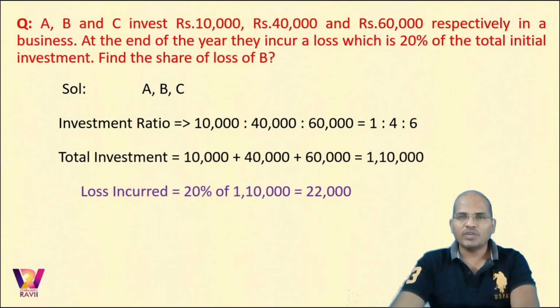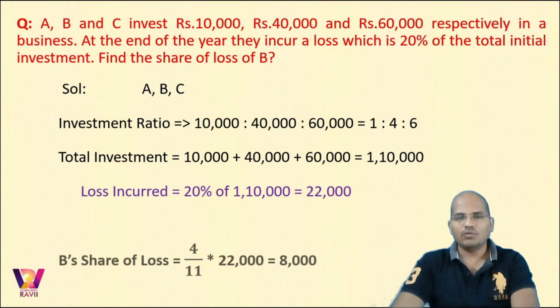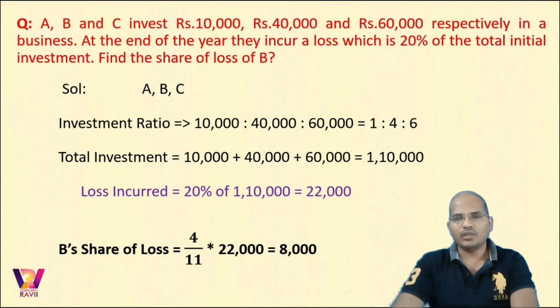Now the total investment is 1,10,000. Now the loss incurred is 20% of the total initial investment. So 20% of 1,10,000 would be 22,000. Isn't it? Now find the share of B. From the investment ratio, the loss of B is 4 parts. So it is 4 upon 11 times 22,000. So 11 2s are 22. The loss of B would be 8,000 rupees. So all these problems we have been doing revolve around two words: investment and time.